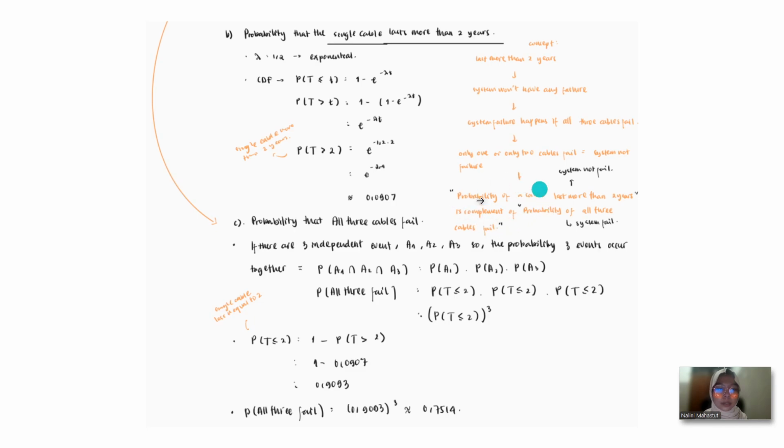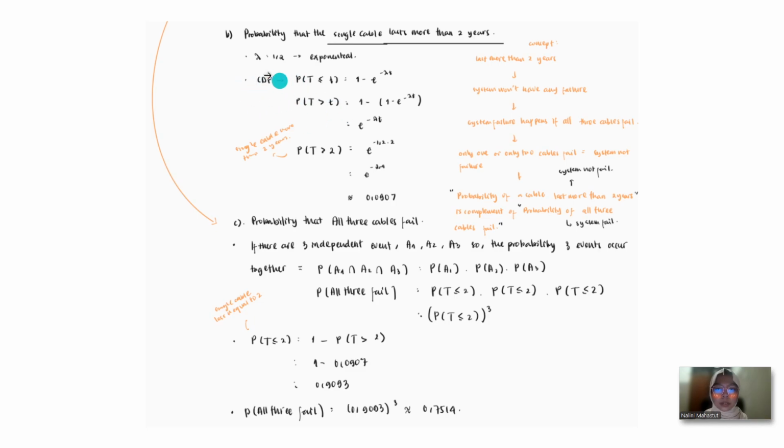So we have to get both probabilities: the probability that the cable lasts more than 2 years, and the probability that all 3 cables fail. First, we should get the probability that a single cable lasts more than 2 years, based on the exponentially distributed lifetime with rate lambda.